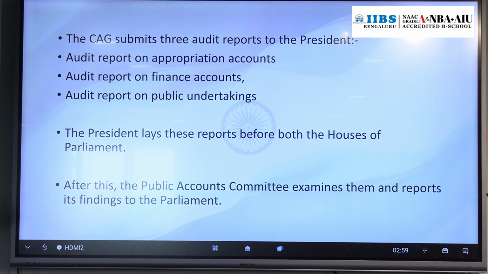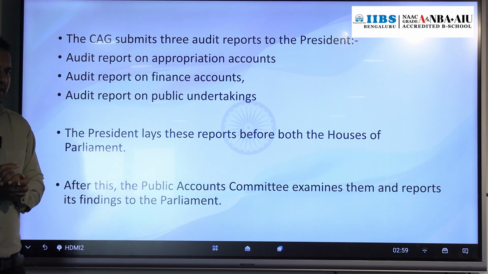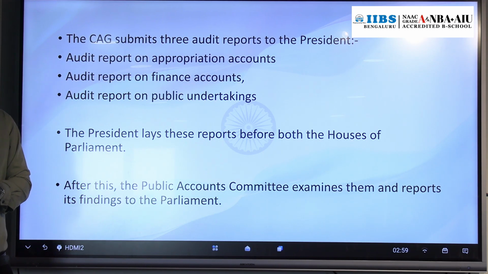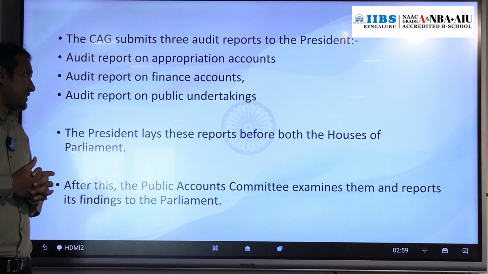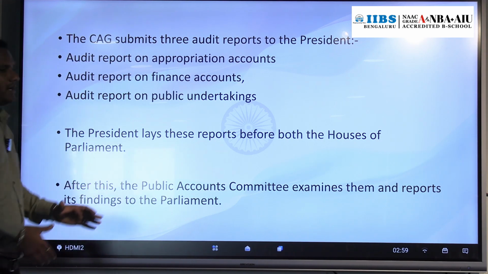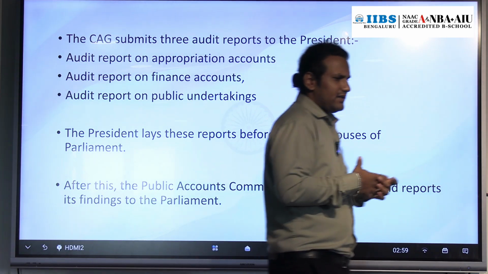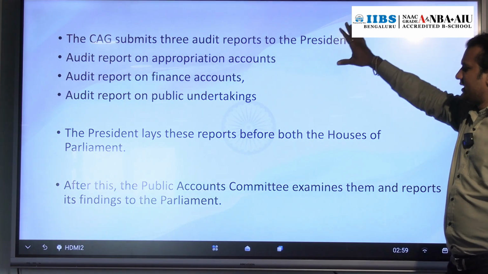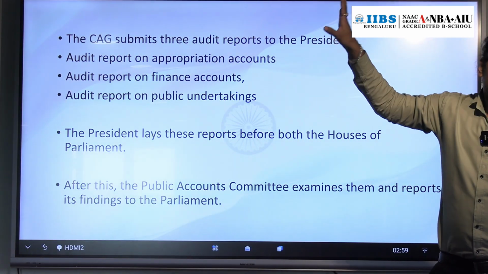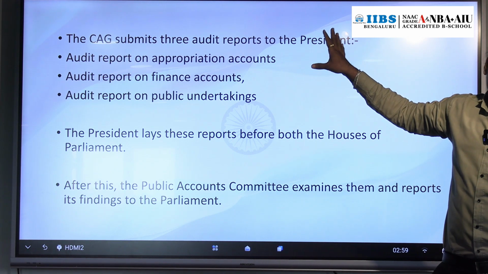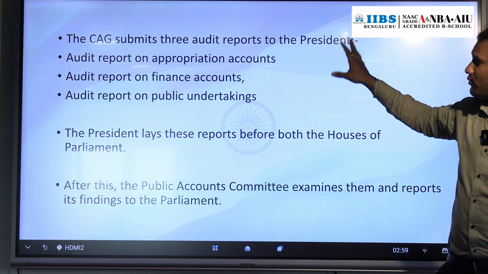So under Article 151 we discussed that CAG will submit the report to whom? To the President in case of the central government, and to the Governor in case of a state government. So what reports are submitted by the CAG to the President? Generally, there are 3 reports which will be submitted by CAG to the President. What are those?